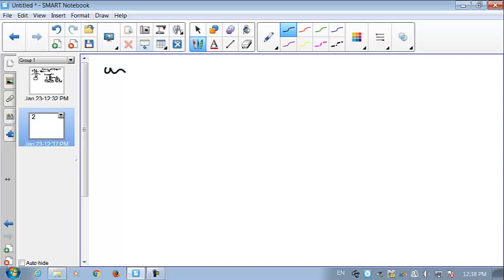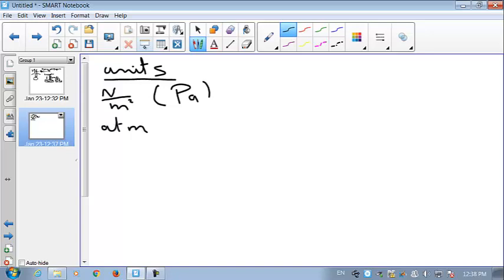The units of pressure: the SI unit is the Newton per meter square, which you can call Pascal. This is the SI unit. Then we have the atmosphere, centimeter mercury, millimeter mercury, or you can call it torr. 1 torr equals 1 millimeter mercury. What is the conversion factor?